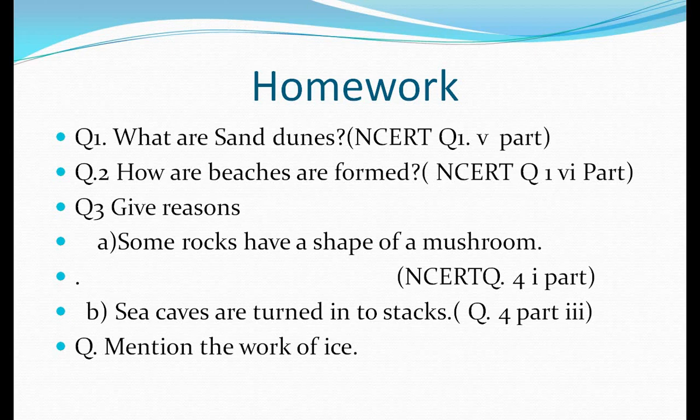Second, how sea caves are turned into stacks. I told you completely the procedure of how the sea cliff is changed into sea caves, sea caves are changed into stacks, and stacks are changed into stumps. So you have to describe how sea caves are turned into stacks. And mention the work of ice. In which you will tell about glaciers and moraines. Glaciers, moraines. Understood, students? Yes.